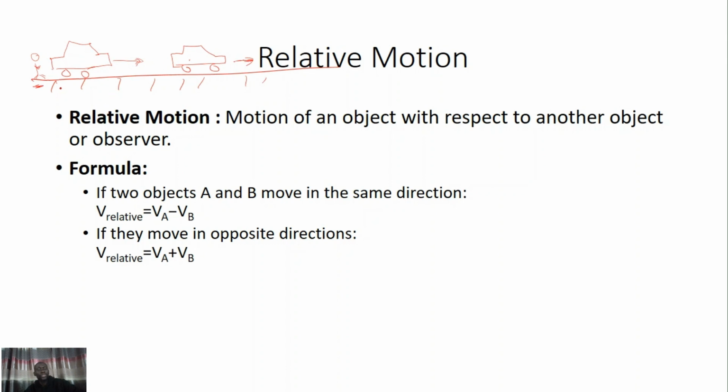And when you want to calculate the relative motion between two objects, you need to consider the direction of movement of the two bodies. If they are moving in the same direction like these two cars, the relative velocity between them will be a subtraction. Let's say this one is moving at velocity v2 and this one at v1. The relative velocity between them will be v2 minus v1.